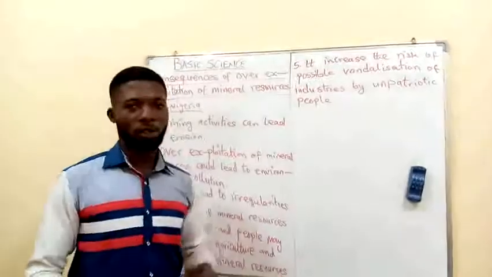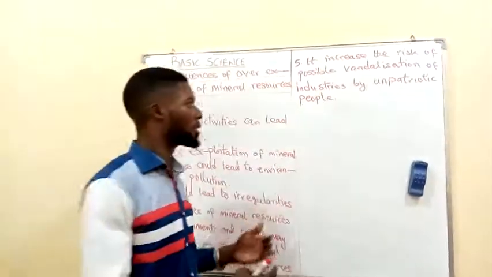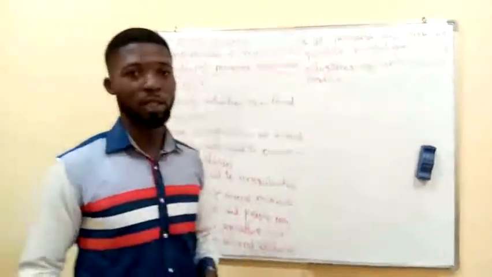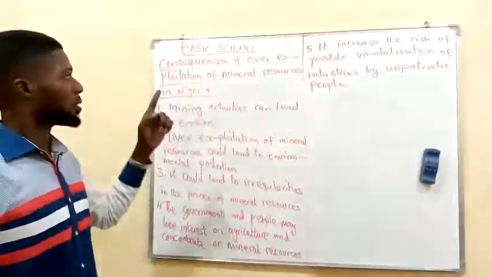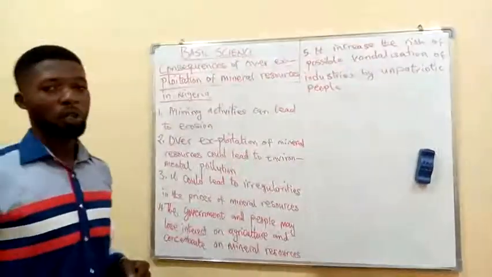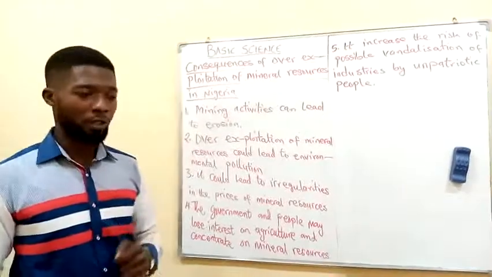These mineral resources for their own personal use. So all of these activities as listed here are the consequences of over-exploitation of mineral resources in Nigeria.